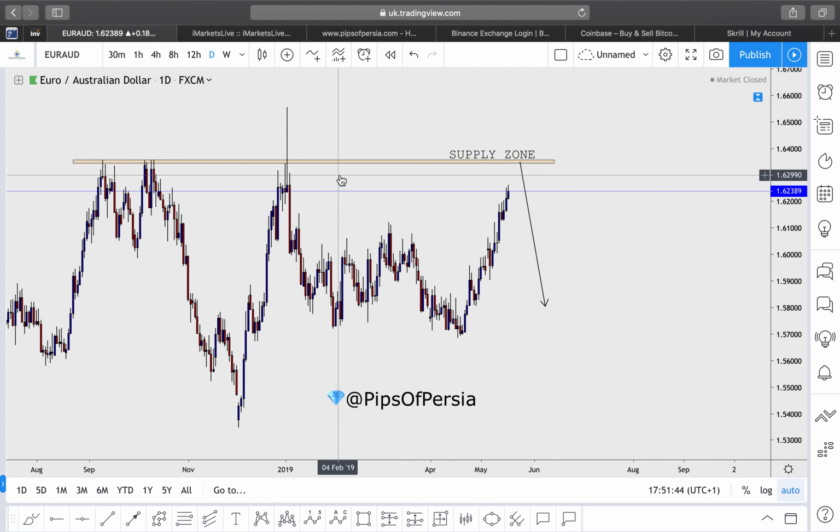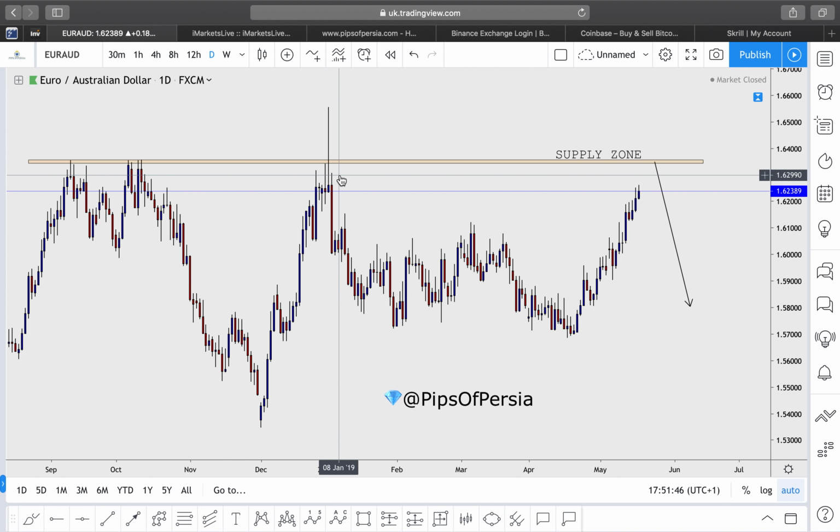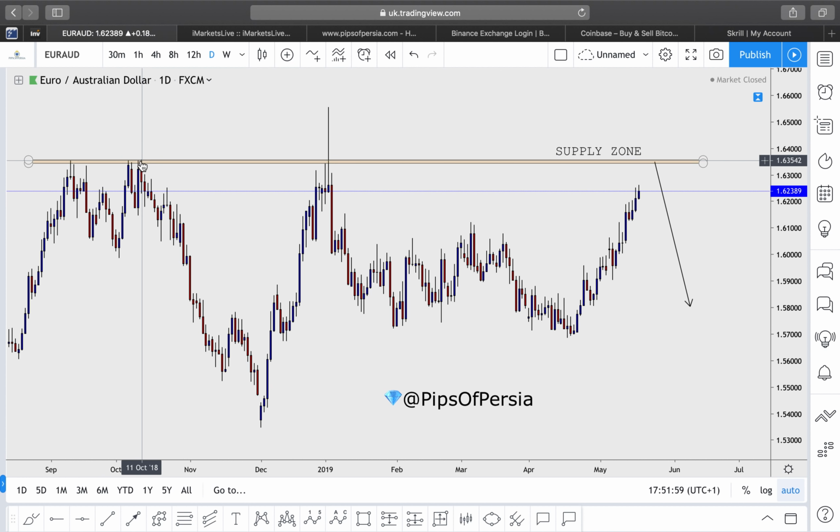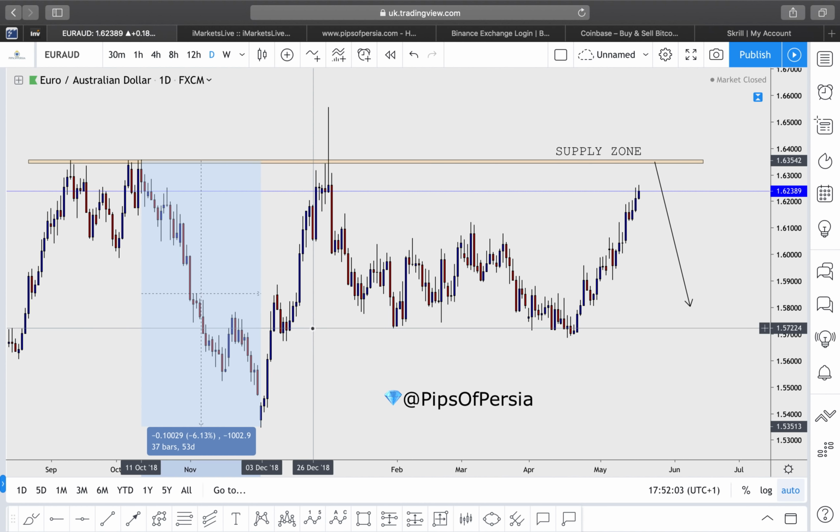Euro Australian dollar, supply zone up here. So again, it's a similar story across the Australian dollar pairs. We have a supply zone this time, where the market's looking to come and tap off that supply zone over there. A lot of major reversals happened in that zone previously when the market tapped off that zone, gave us a decline for over 1,000 pips.